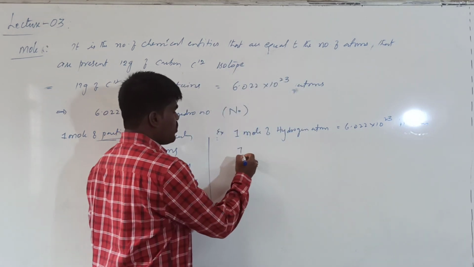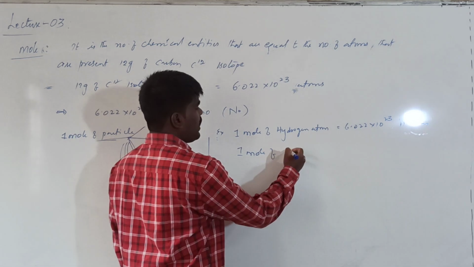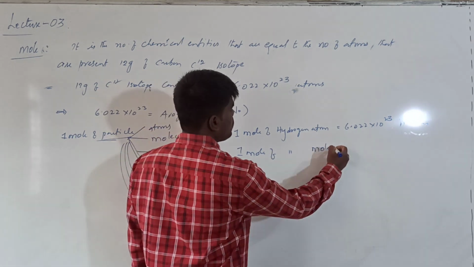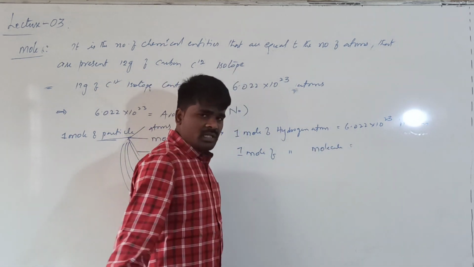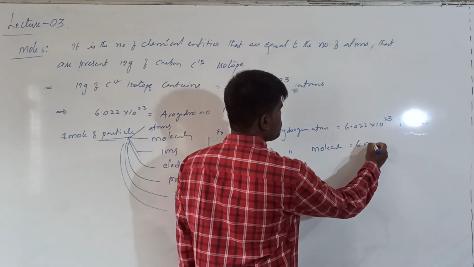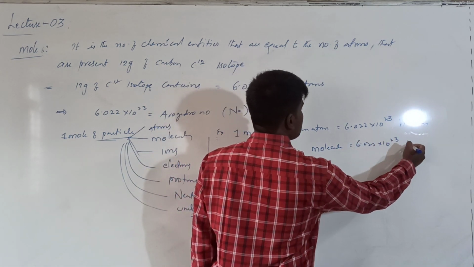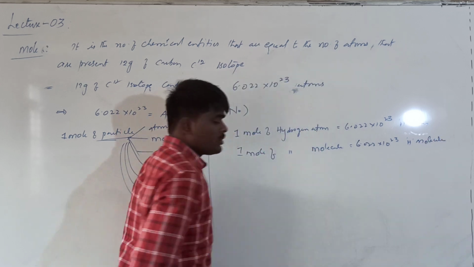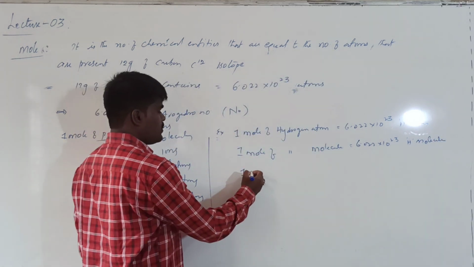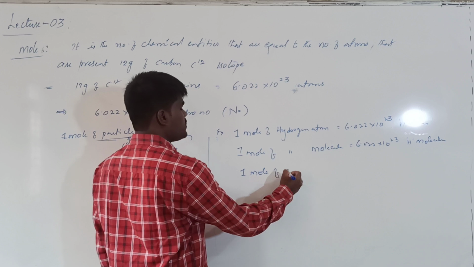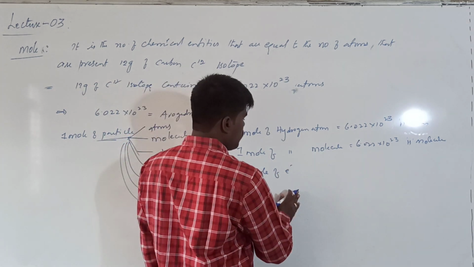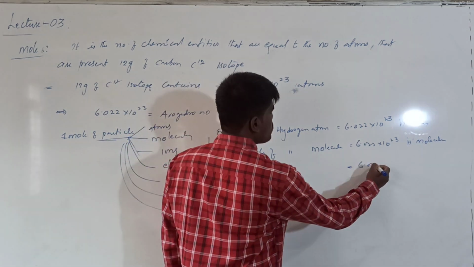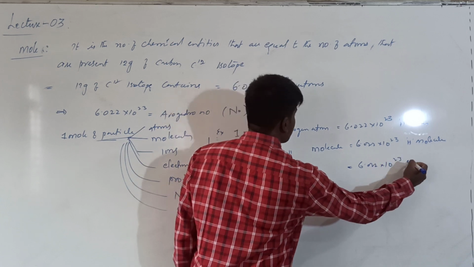Suppose you say 1 mole of hydrogen molecules, what does this mean? It will also be equal to 6.022 × 10^23 hydrogen molecules. If you say 1 mole of electrons, it will also equal 6.022 × 10^23 electrons.